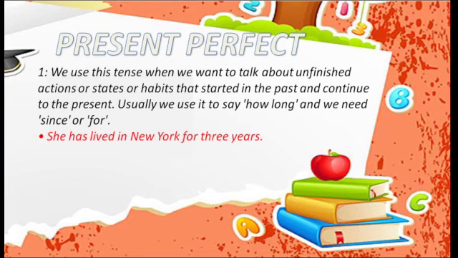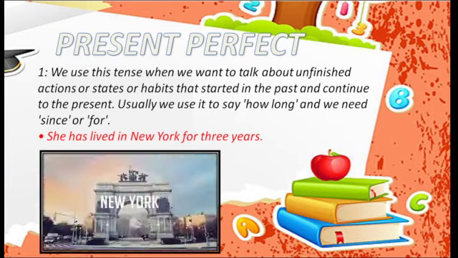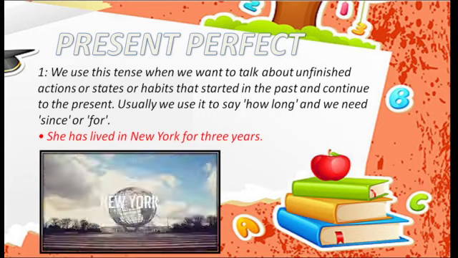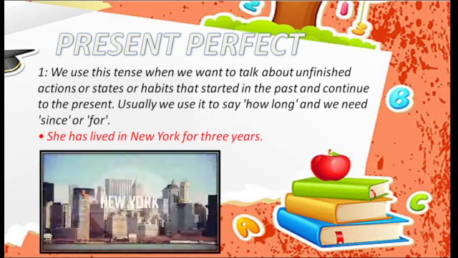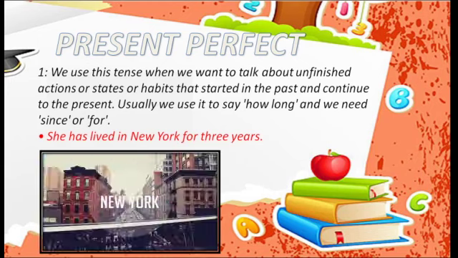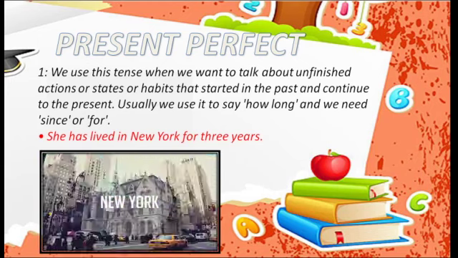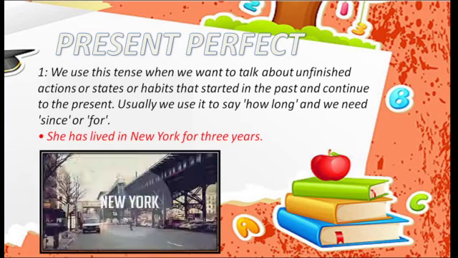Present perfect. Dear friends, whenever we are talking about any unfinished action, state or habit which started in the past and continues till the present, in these kinds of sentences sometimes we can use since or for also. Like one example is there in front of you. She has lived in New York for 3 years. Okay, it means for 3 years, till now, she is living there.